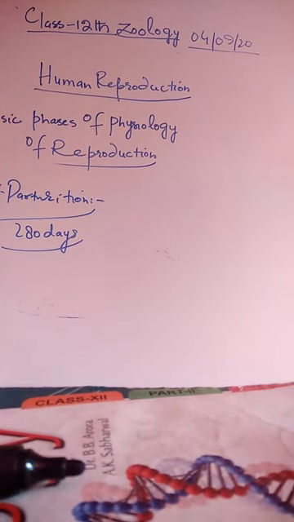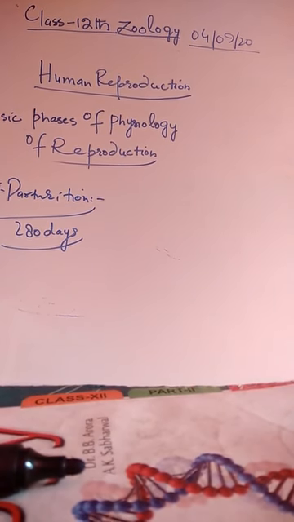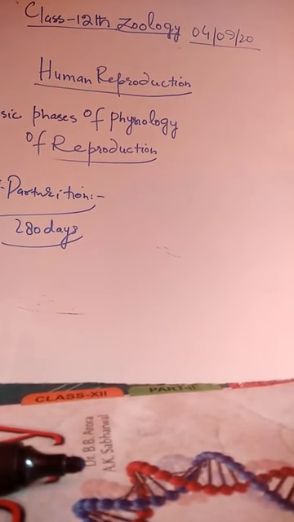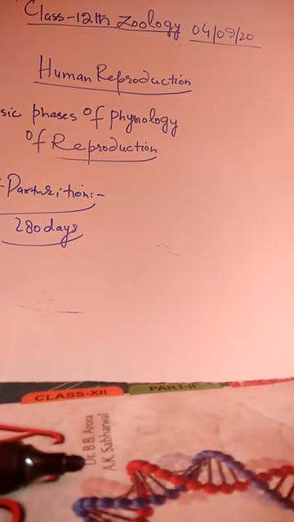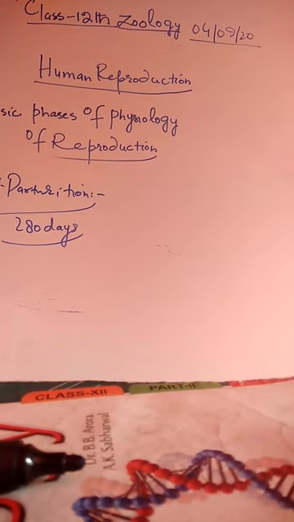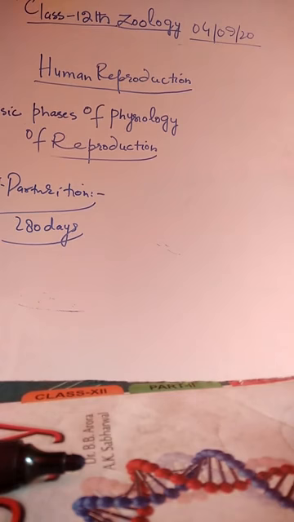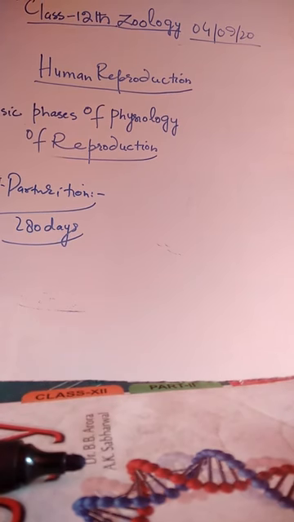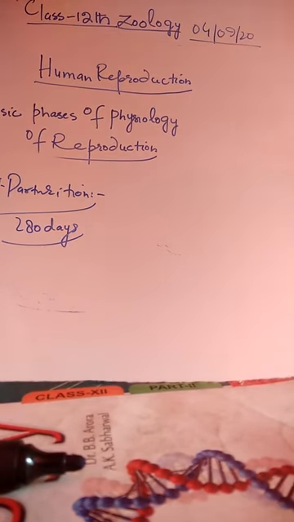This is all about the basic phases of physiology of reproduction in human beings. This is the summary of all those events that take place from gametogenesis up to parturition. The steps involved are, I will repeat all of them one by one: gametogenesis, that is spermatogenesis and oogenesis; insemination or ejaculation; fertilization; cleavage; implantation; placentation; gastrulation; organogenesis; and lastly the birth or parturition.